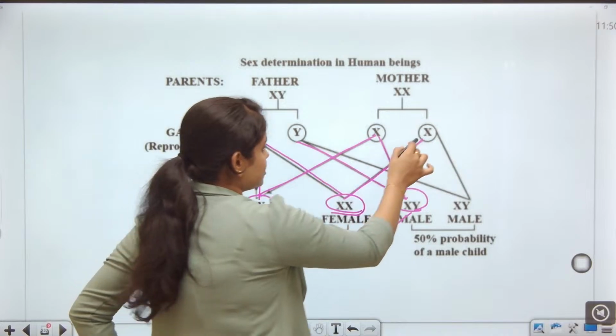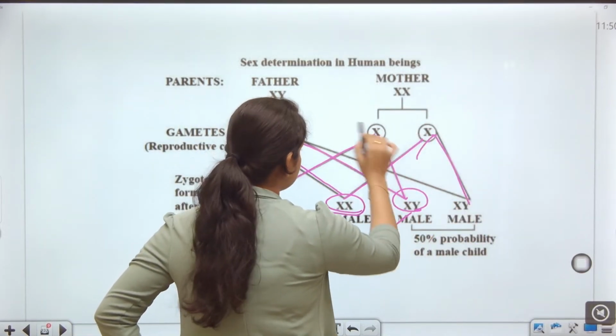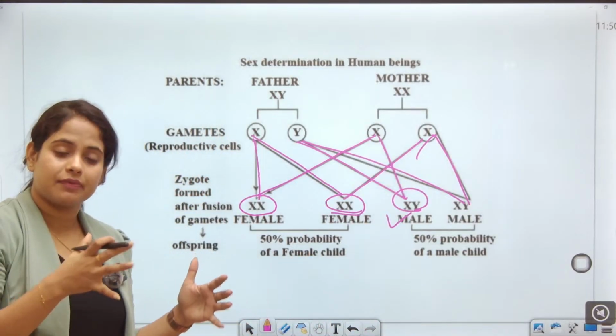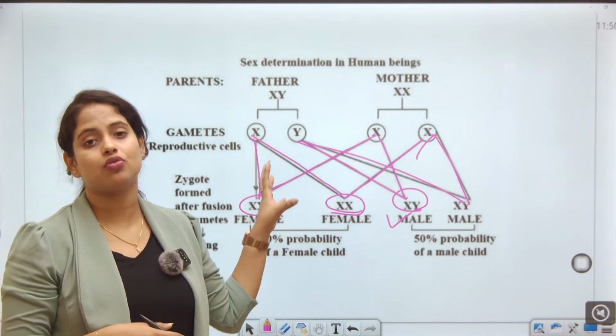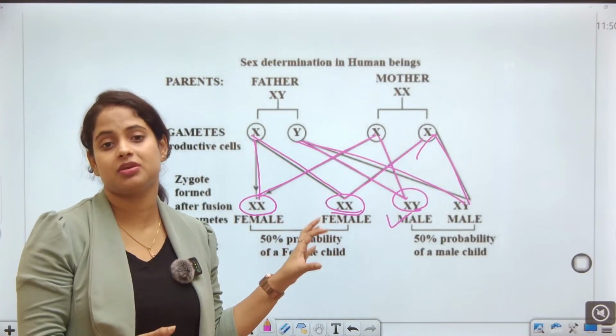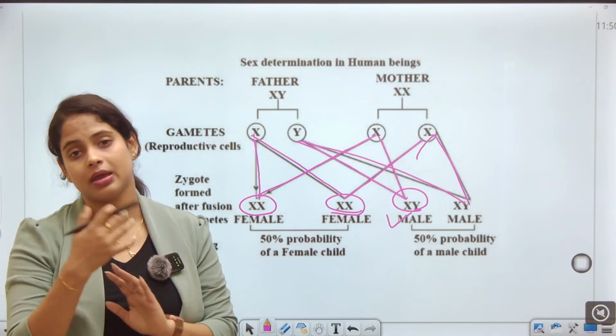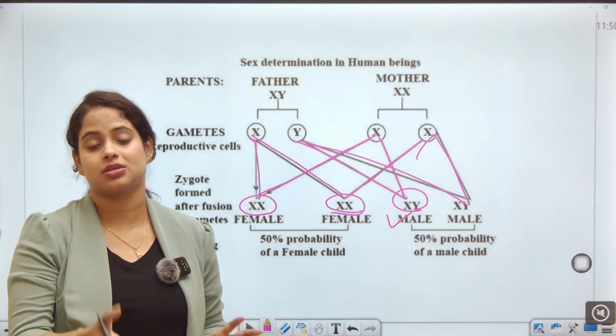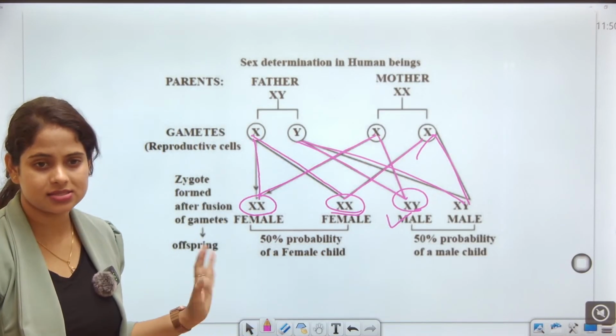Okay. And guys, the mother always gives an X chromosome, so it depends on the father, which chromosome he gives. If he is giving the Y chromosome, then the result will be a male, and if he is giving an X chromosome, the result will be a female. As simple as this. Okay.